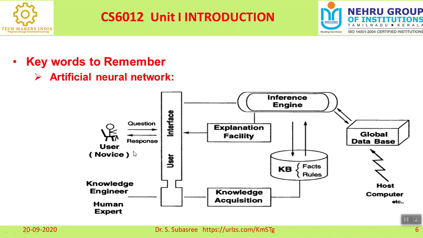For example, you take the naive user. Who is called a naive user? He doesn't know anything about it. He will just be posting the question. He is not a technical person. That person is called a naive user. So he is interacting with the system, posting some questions, and he will be getting a response. How is he getting a response? That is provided by this artificial intelligence.